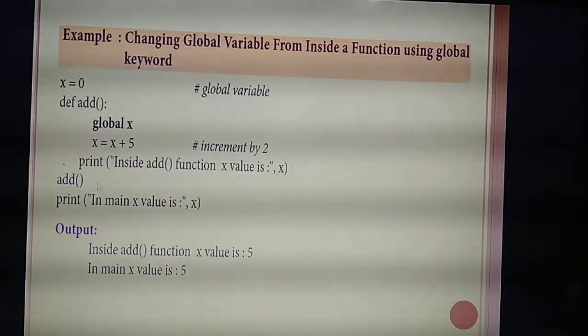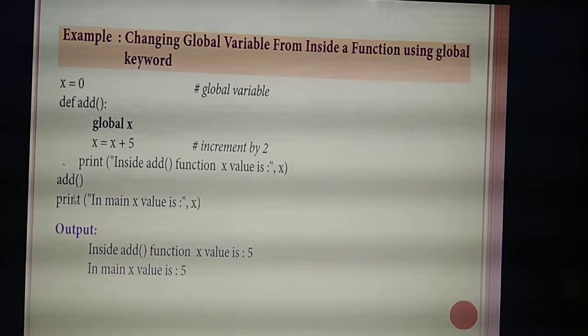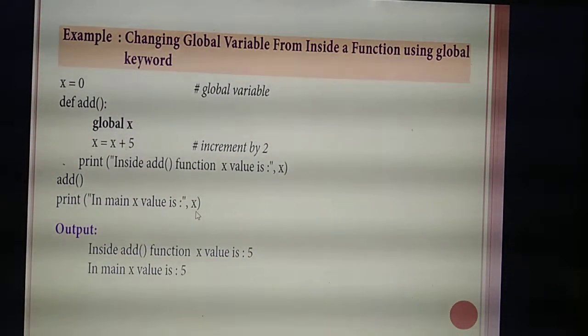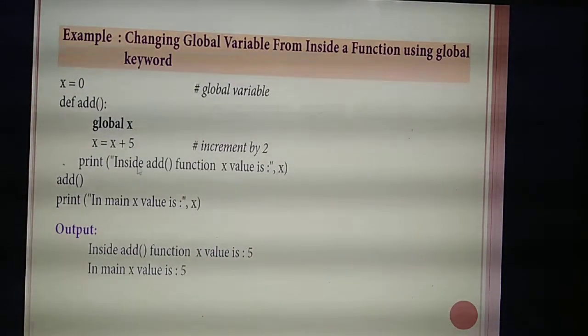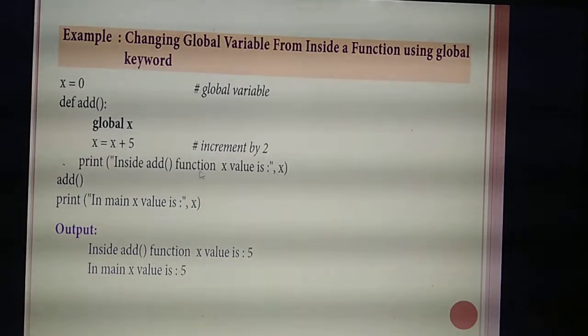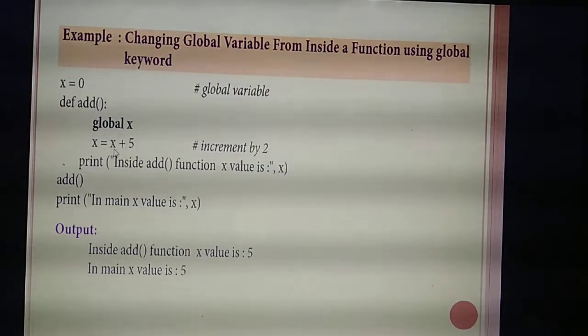Then you are calling the function add_up. Till here the function block is over. After this, you print in main, x value is x. Listen. What's the first output you will get? Inside add function, x value is x. What's the value now? This is inside the function, so what's the value of x?